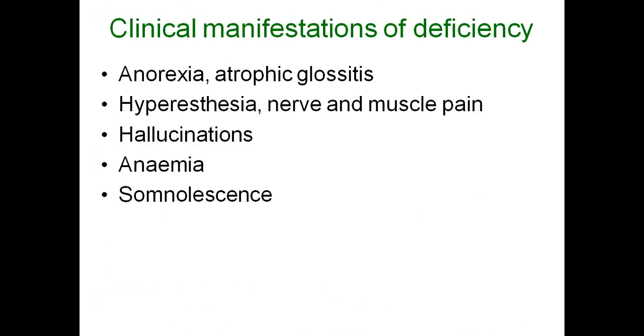If you see the clinical manifestations of biotin deficiency: anorexia, atrophic glossitis, loss of appetite actually, and hyperesthesia, meaning hyperactive nerve, and muscle pain is also seen, and hallucination, anemia, then somnolence. Okay, all these things are the clinical manifestations of deficiency of this water soluble vitamin biotin.